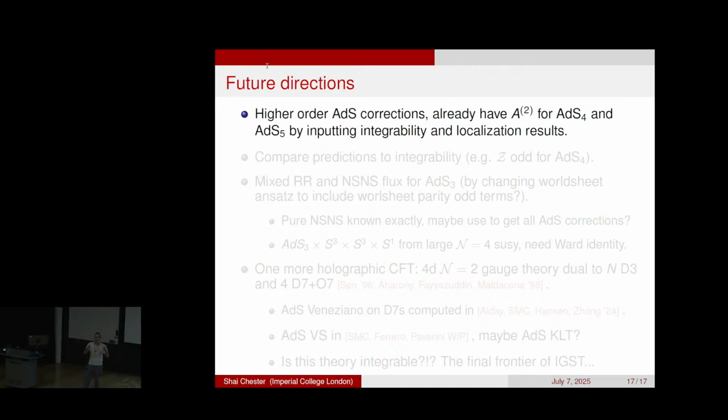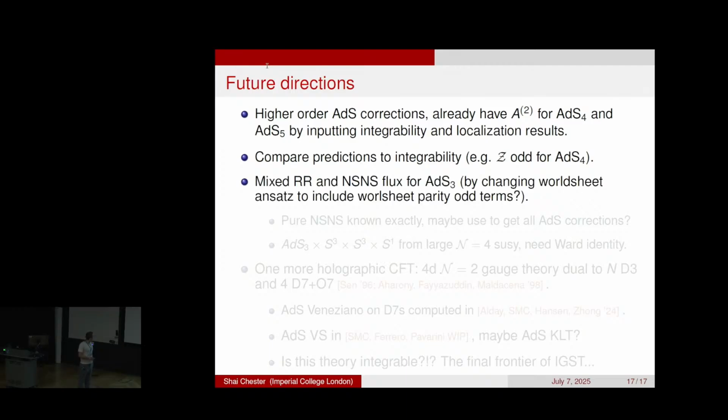You have to put in extra data. You have to put in some known results from integrability and localization. That's why it's harder to do for AdS3, because we don't have any known results. So of course, it would be nice to compare more things to integrability, for instance the Z-odd guys for AdS4, which I think some people are working on.